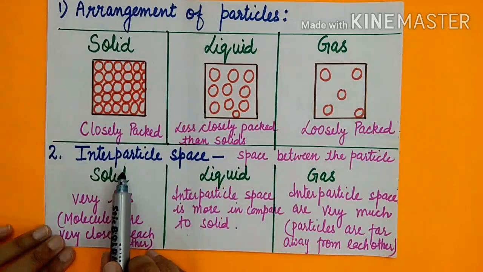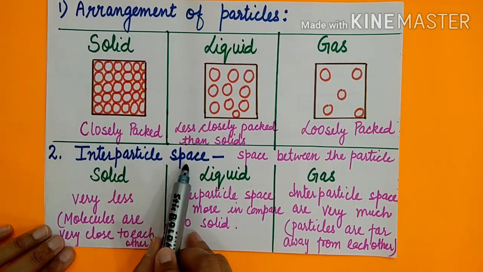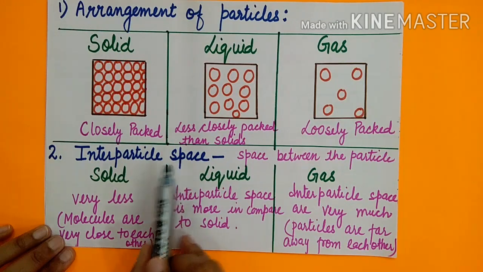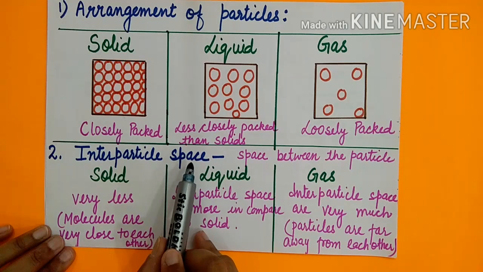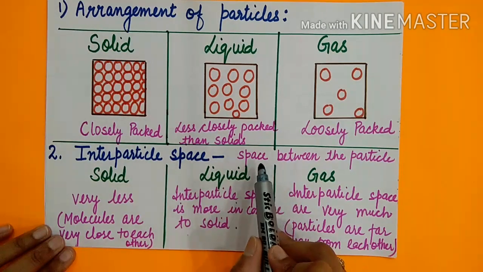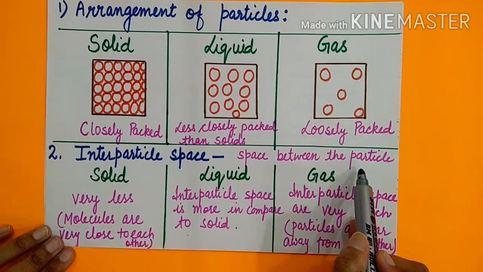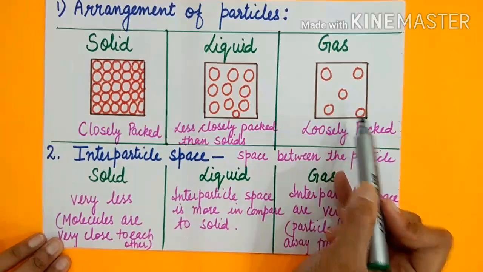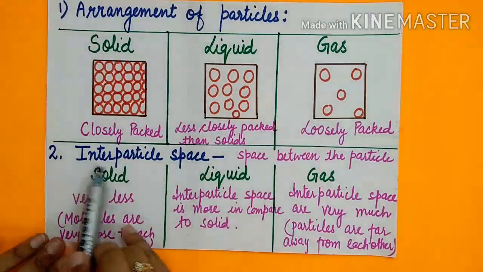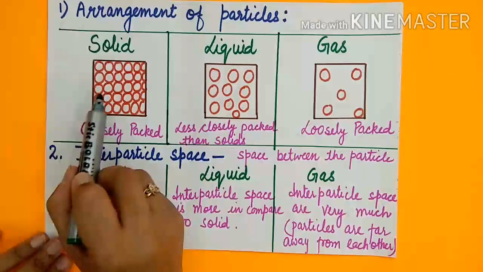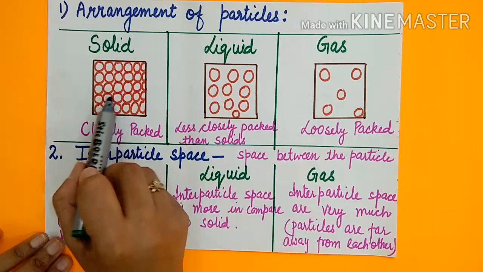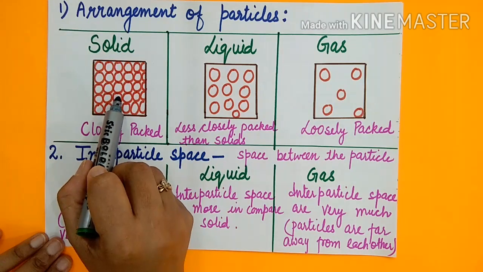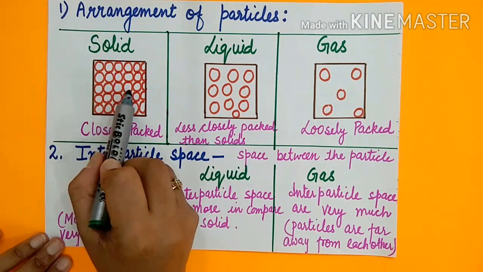Now take the second property, interparticle space. First you should know what is interparticle space. It means the space between the particles. So as you can see in these pictures, the same picture, you can compare on the basis of this property also. In solids, the particles are very close to each other, so they do not have much space.